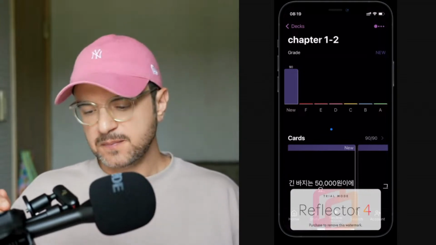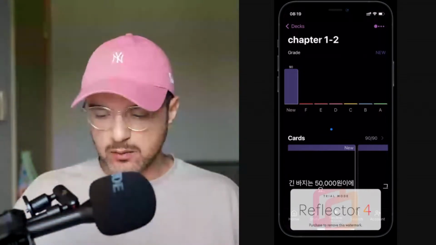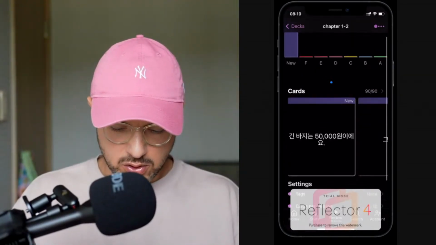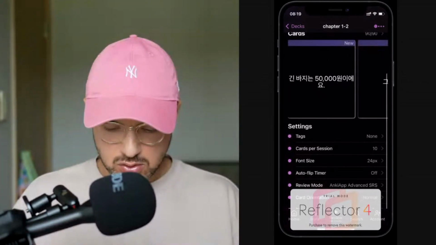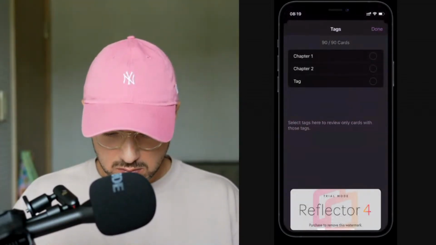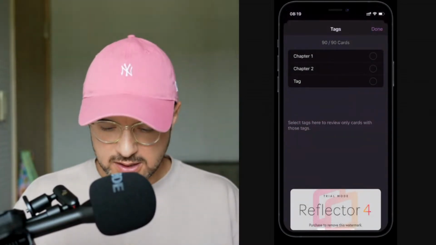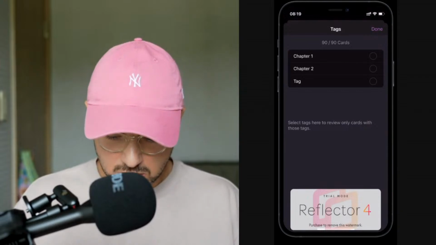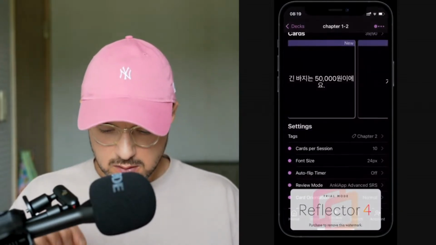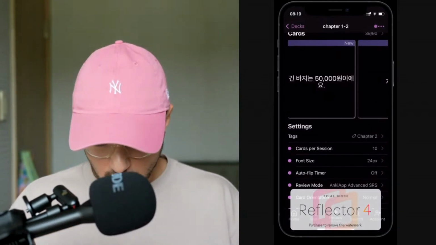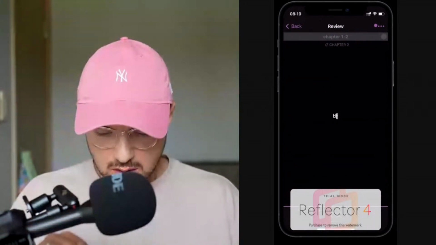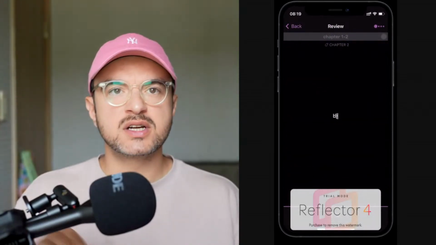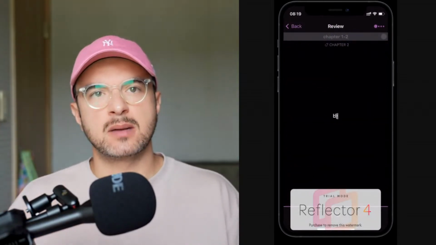Very easy. And then let's say that you want to review only chapter 1 or only chapter 2. So you click on it, and now when you review cards, you will only review the cards from that specific chapter.